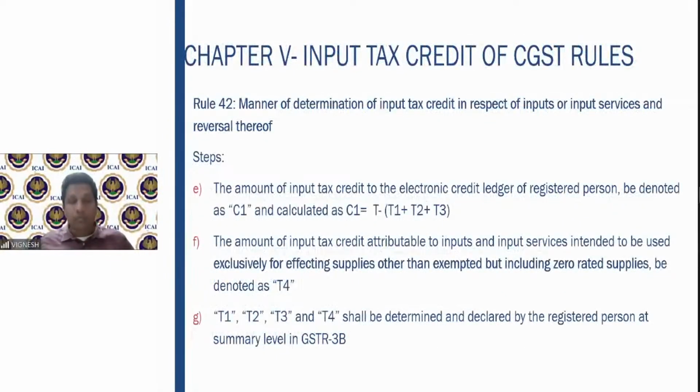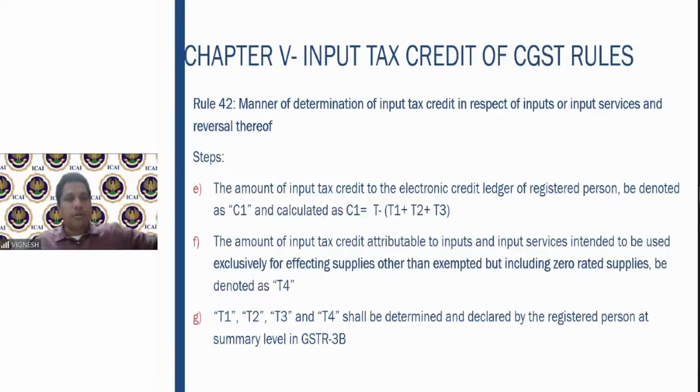Then the amount of input tax credit to the electronic credit ledger shall be denoted as C1. C1 is nothing but whatever credit you take to the credit ledger, which is the total input tax credit minus the sum of T1, T2, T3. I hope you got this point.